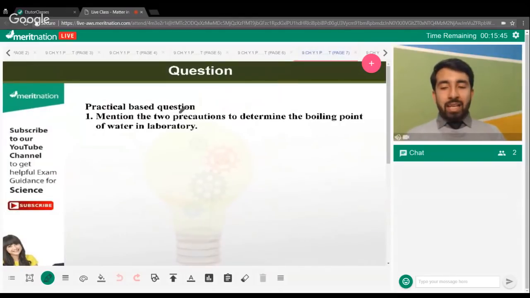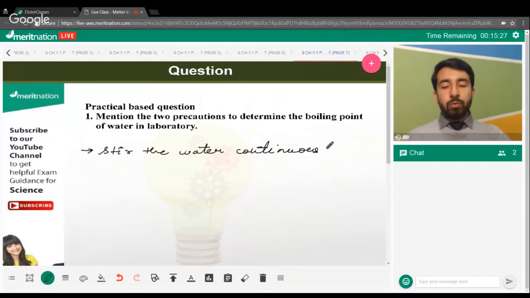Moving on to the next practical based question, mention two precautions to determine the boiling point of water in your laboratory. One of the precautions would be to stir the water continuously. Why should we do this? We should stir the water continuously so that the temperature remains constant.